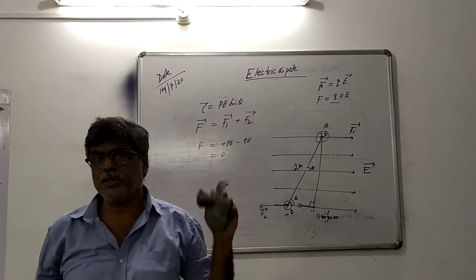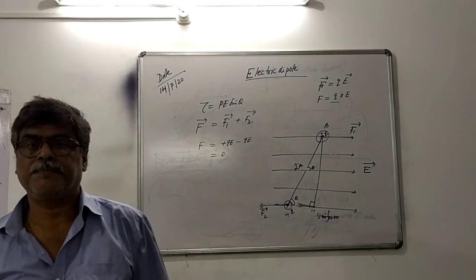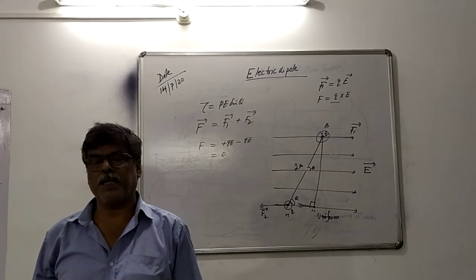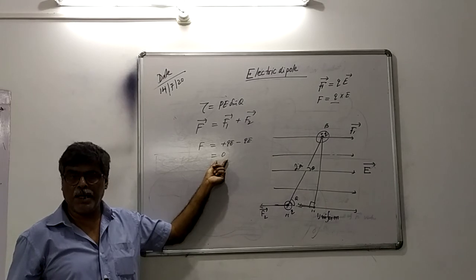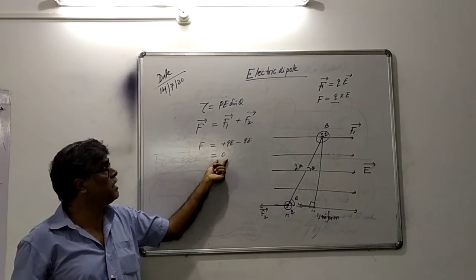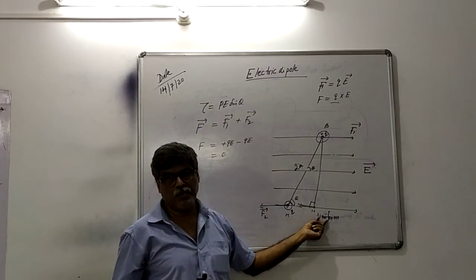That is why this is most important question for examination. When a dipole is placed in the electric field, it will experience torque. But what is the total force experienced by the dipole? Remember this point. It will experience zero force. It does not experience any force, but it experiences torque. But remember, the condition is your field is uniform.